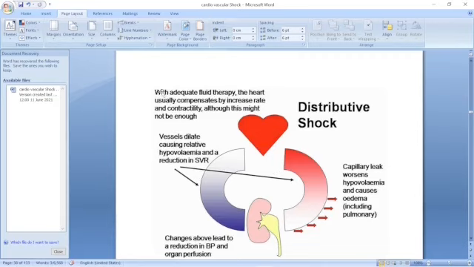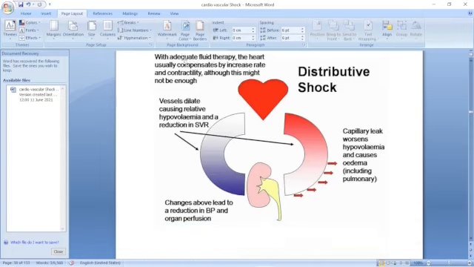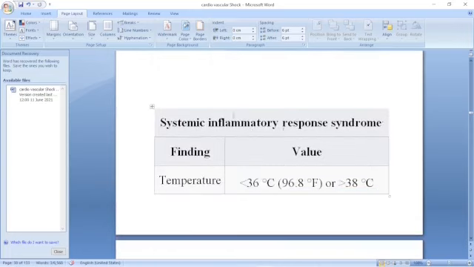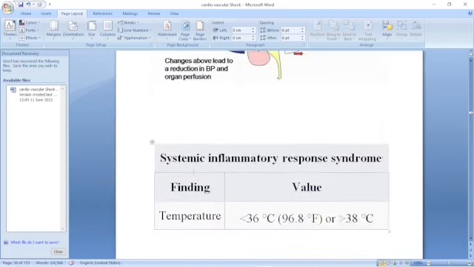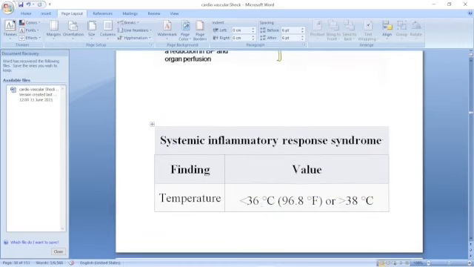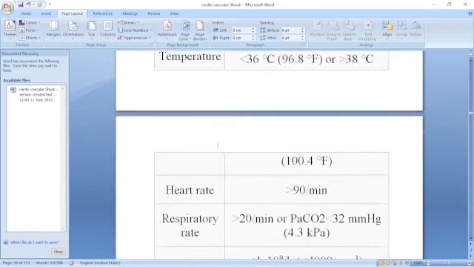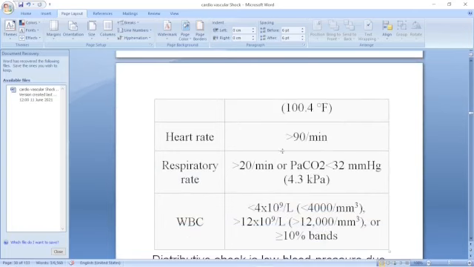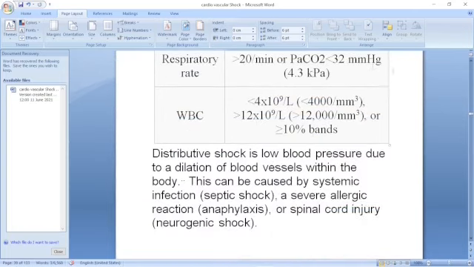Despite fluid therapy, the heart usually compensates by increased heart rate and contractility. So this might not be enough sometimes. The heart tries to compensate, remember? But if there is enough infection, etc., unless you give drugs, it doesn't return to normal. Temperature, heart rate more than 90, respiratory rate more than 20, WBC count, because septicemia is there, may be very high, more than 12,000.